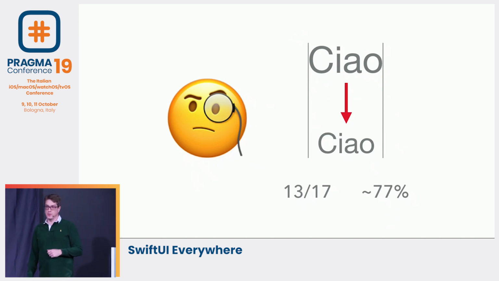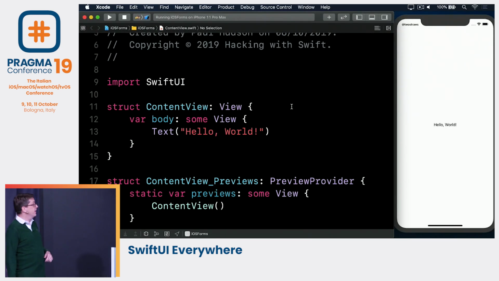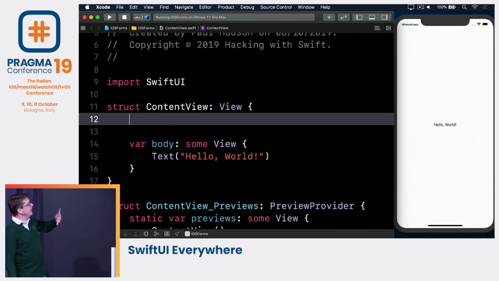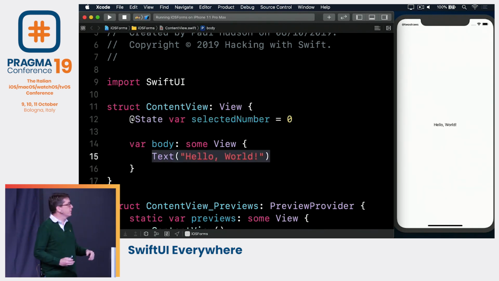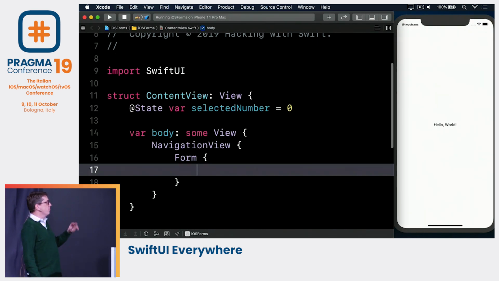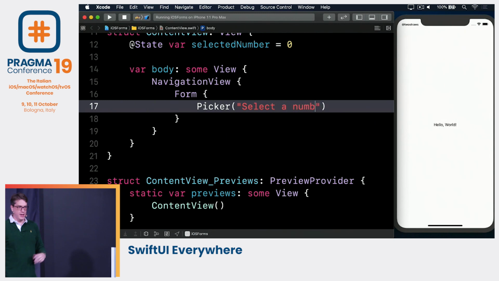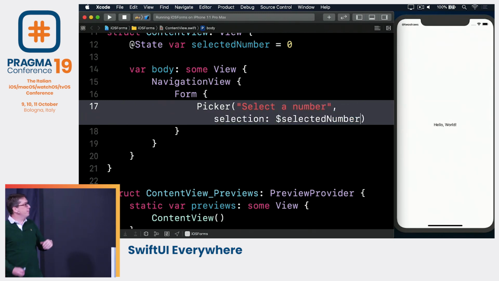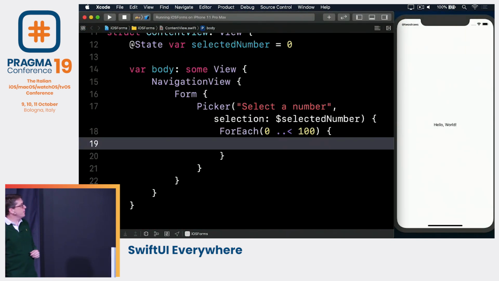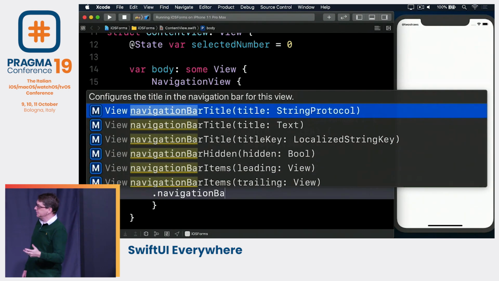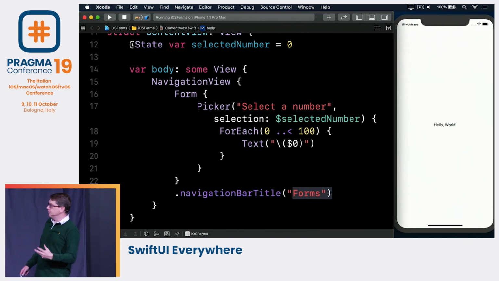And we can demo that with SwiftUI, which of course works with Catalyst. Here is a blank app again in SwiftUI. And we're going to start off with a very, very simple example. This is for iOS, as you can see. I'm going to go ahead and say in here, there is some state tracking a selected number. Pick a number, right? And we'll use that with a navigation view, with a form, and with a picker. And it will say, go ahead and select a number, being bound to that property, so it changes that thing. Inside, they'll count from 0 to 100, and then just print out the number. So it'll print 0, 1, 2, 3, 4, up to, in this case, 99. And then add a title at the end saying forms.